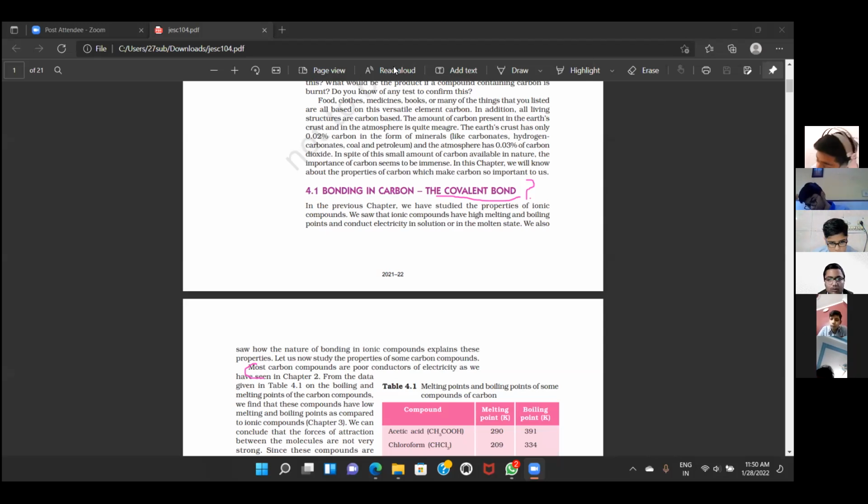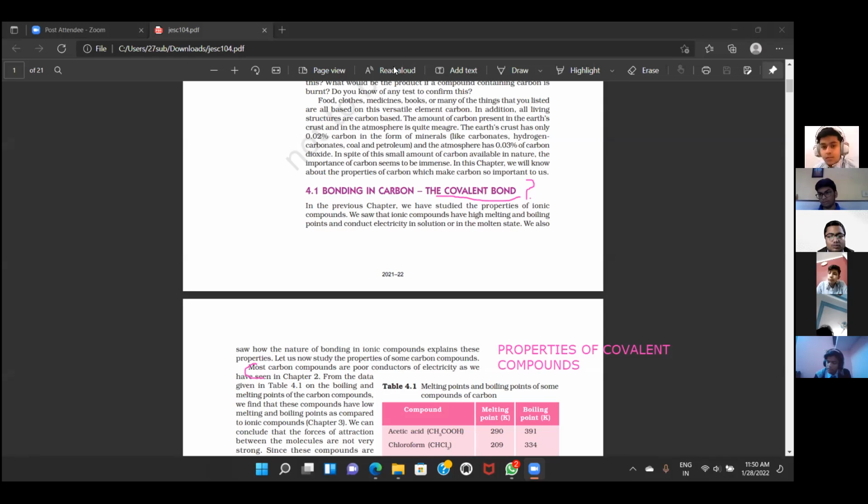Can we differentiate between the properties of covalent compounds and ionic compounds? Had we done this earlier? In which chapter have we done it? Yes, ma'am, chapter 3. So this is your homework today. You have to mark and find the answers.